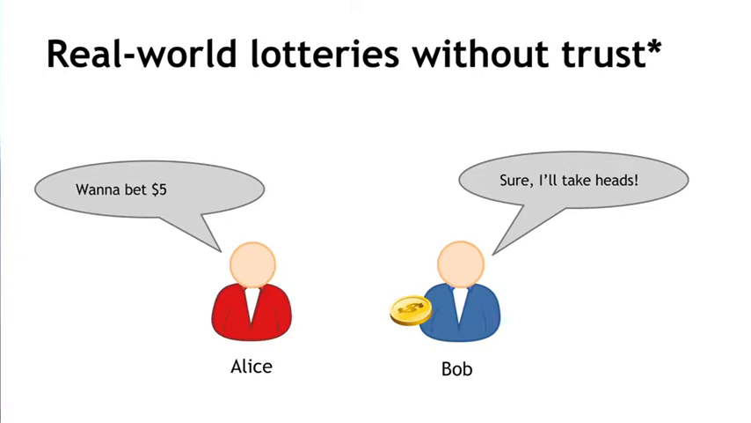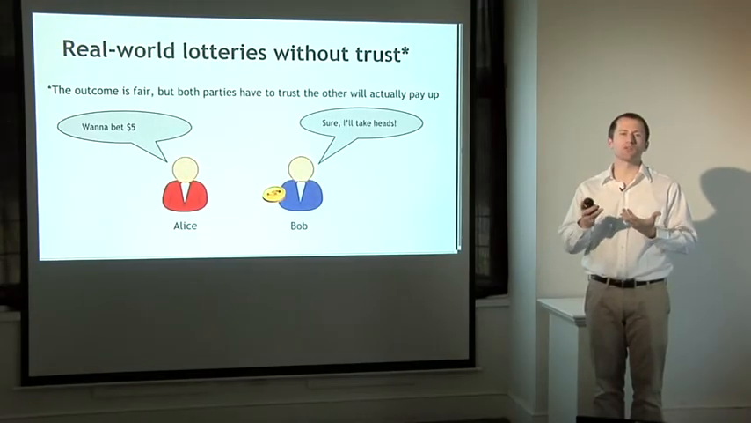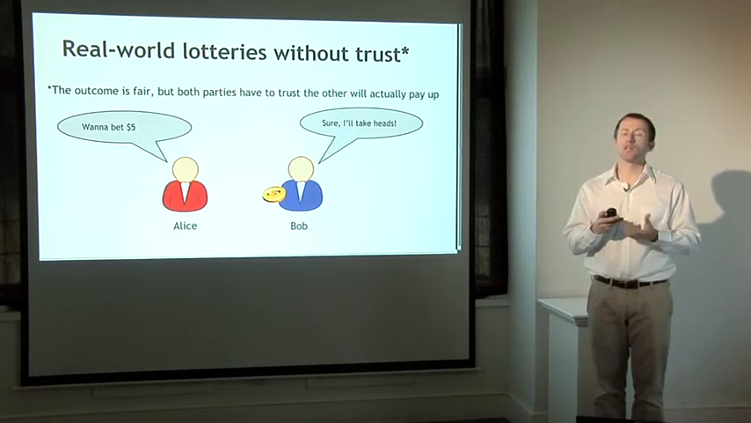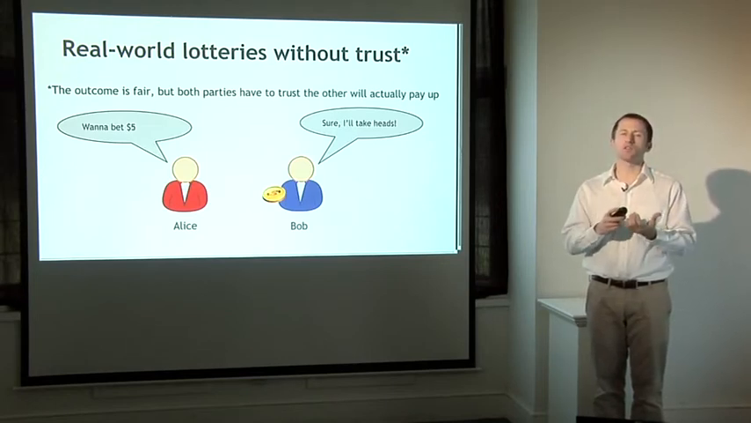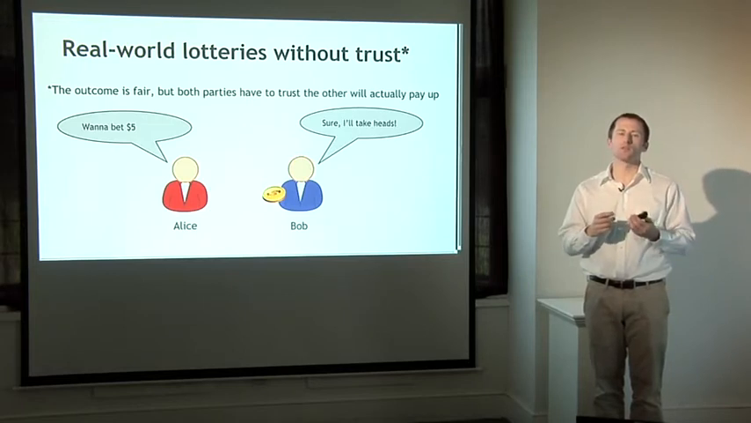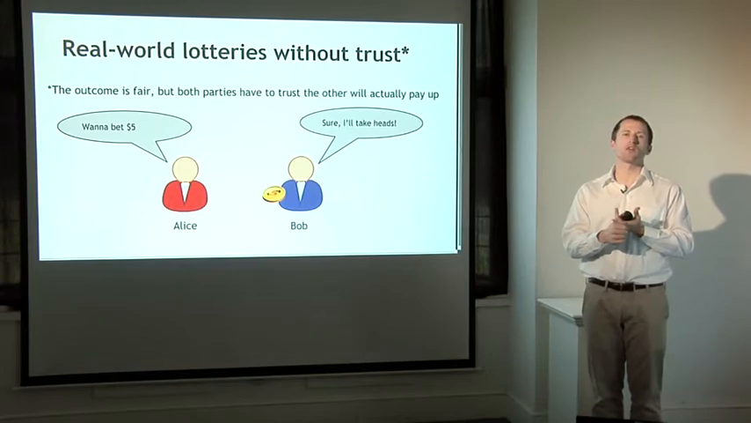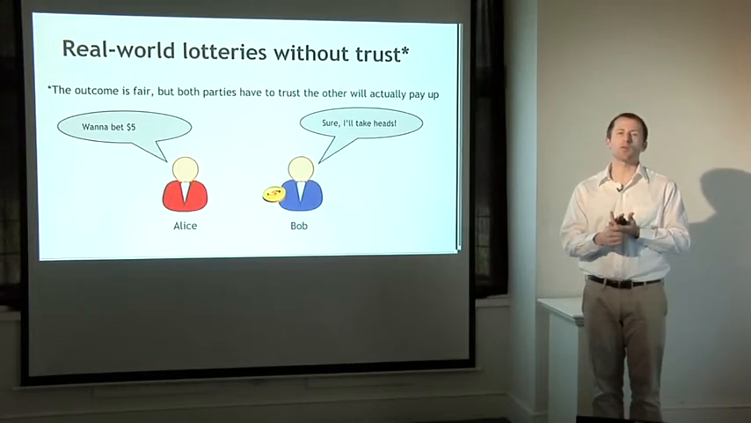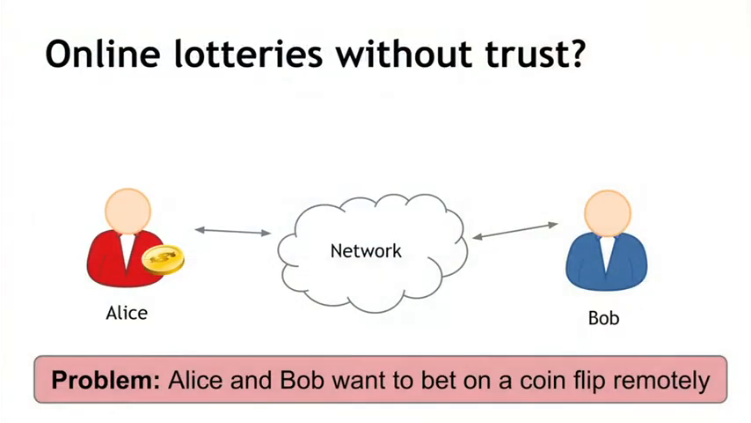And of course they have to trust that whoever loses is actually going to pay. Maybe this isn't actually legally enforceable, so it's just an agreement of honor between Alice and Bob. That's a hard problem in the offline world. We'd like in the online world to do a lottery and solve both problems. So both the problem of generating randomness that both parties can agree is fair, and having the party who loses actually be forced to pay.